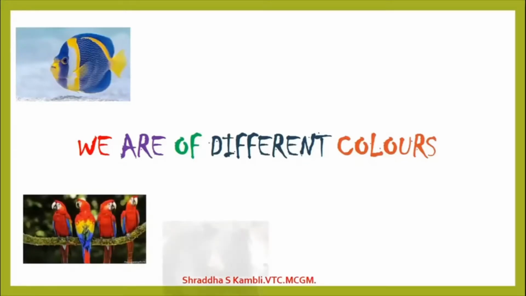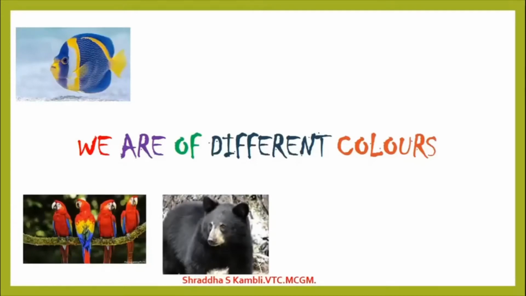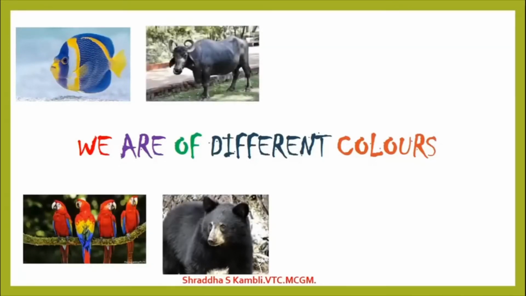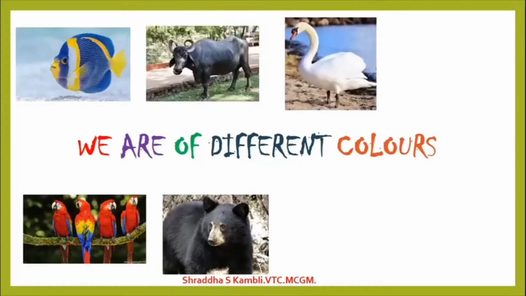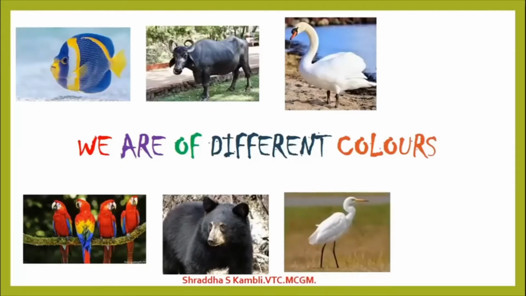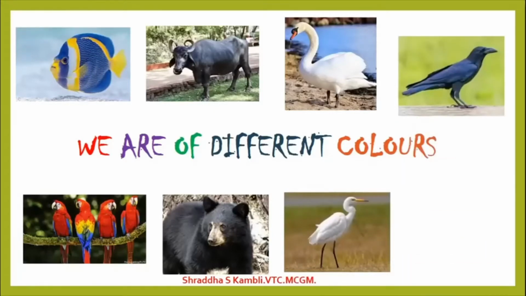Okay? Look at this bear, it is black. What about this buffalo? The buffalo is also black like the bear. Look at this swan. So what color is the swan? The swan is white in color. And also the crane or the stork, as we call it, that is also white in color. We have yet another black animal which is called the crow. It is a bird, isn't it?